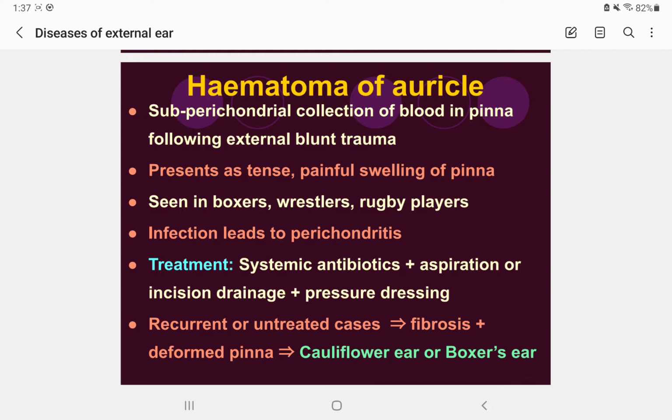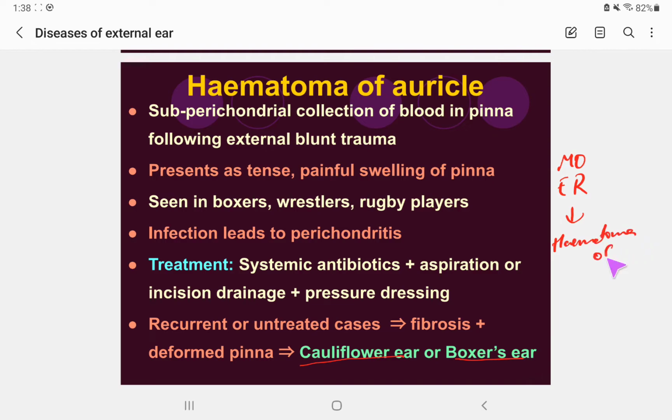If the hematoma of the auricle is not treated, then we can have complications, like cauliflower ear. Why? Because of infection and fibrosis, which lead to a deformed pinna, and aesthetically the person will also suffer. So it will cause cauliflower ear and boxer's ear. If you are a medical officer in the emergency department, and any person comes with